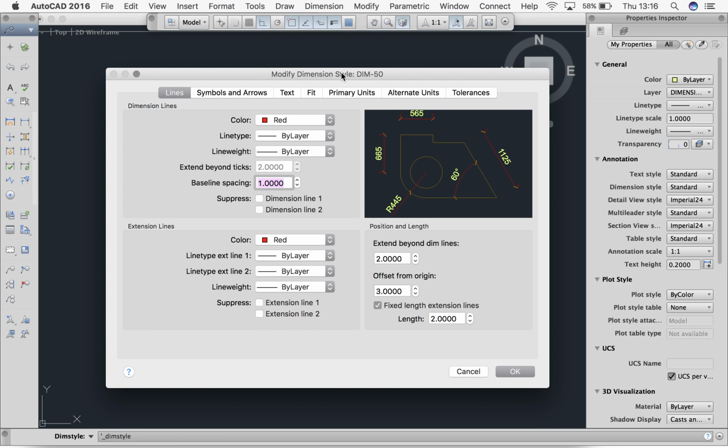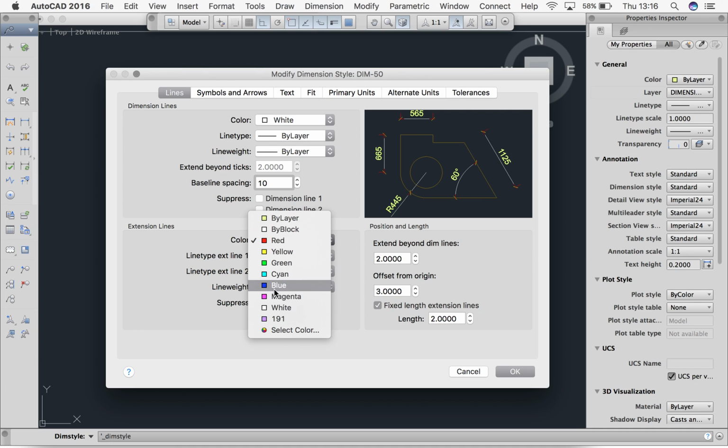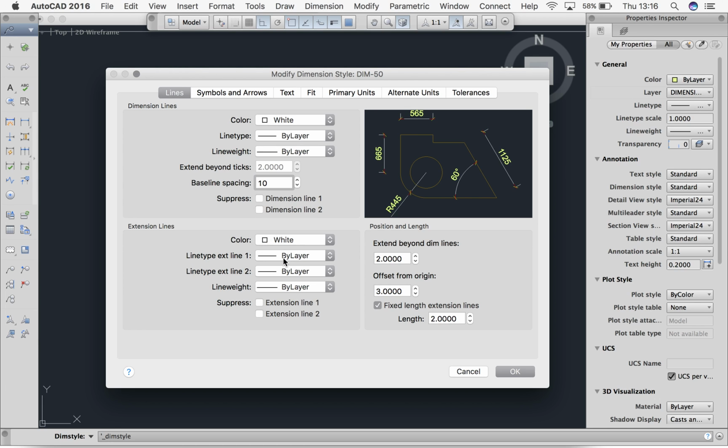Okie dokie. So we're now in our lines here. Color, I'm going to change this to white. Line type is by layer. Line weight is by layer. Alrighty. Then here we have our baseline spacing. I'm going to change this to 10. Okie dokie. I'm going to come here and I'm going to change this to white as well. And by layer, by layer, by layer, that's fine. This is going to be 2. And offset from origin, we want to be 0. And we don't need this ticked. Alrighty, so this is our first page.